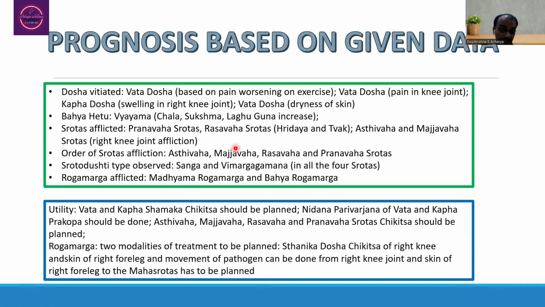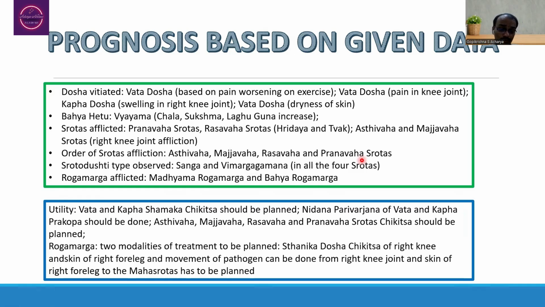As far as Srotas afflicted is concerned, Pranavaha Srotas is predicted, Rasavaha Srotas, that too Hridaya and Twak as such, that we are going to consider in this particular situation, whereas Asthivaha and Majjavaha Srotas affliction is considered because of the presence of affliction of the right knee joint. And when you think about the order of the clinical presentation, initially the lady had knee joint pain, later the skin of the right knee and foreleg region was observed to be affected. Later, the lady had the chest pain presentation.